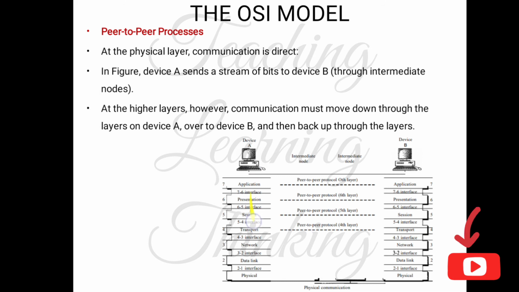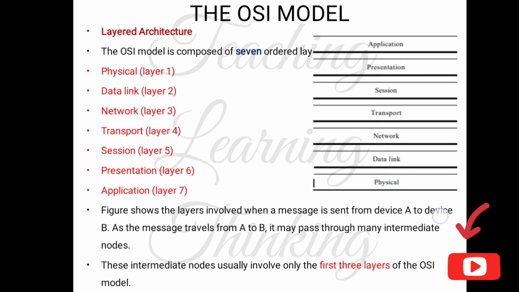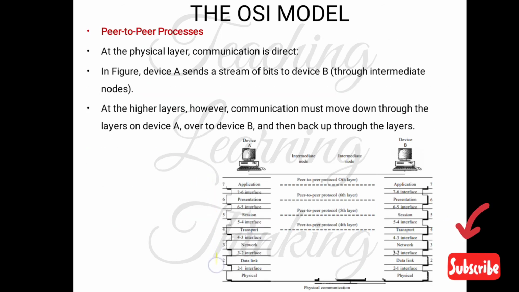So in device A, the message goes from layer 7 to layer 1. In device B, the message goes in the upward direction. Here it is the downward direction, and here it is the upward direction. As we are saying, at the higher levels, communication must move down through the layers on device A, over to device B, then back up through the layers.